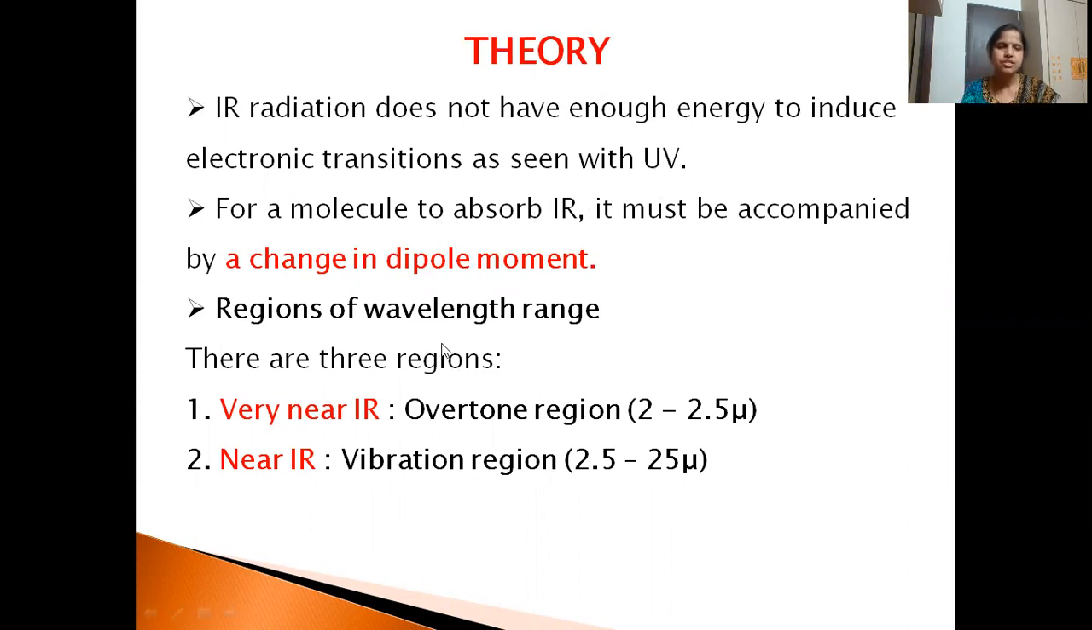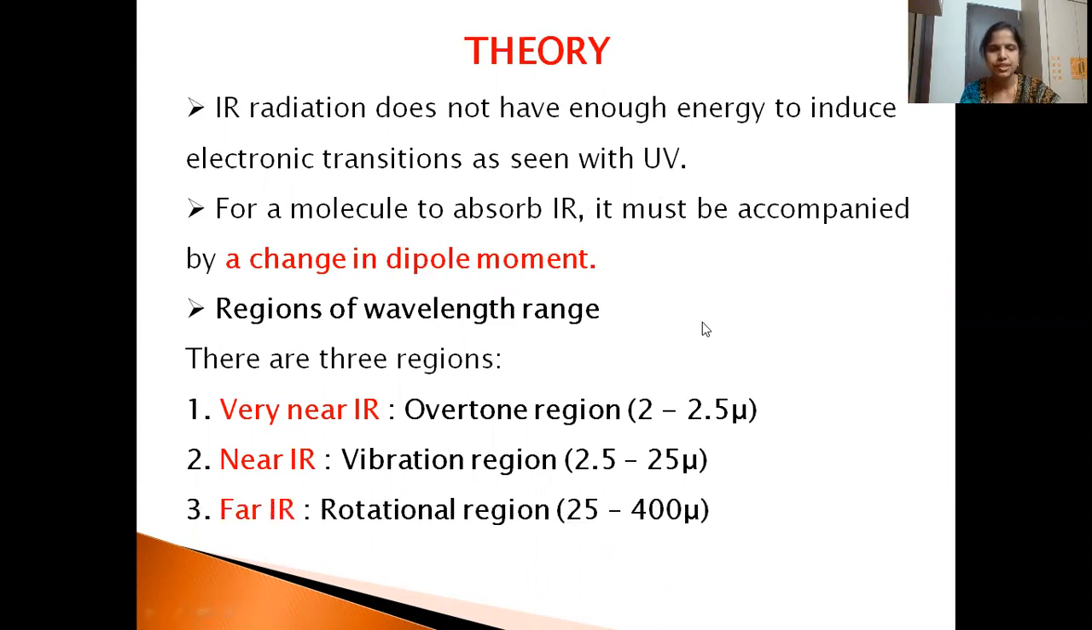The IR range is divided into three regions: very near IR, where the overtone region is 2 to 2.5; the near IR, the vibrational region; and far IR, the rotational region. Generally this vibrational region is very important for us for identifying the functional group region.